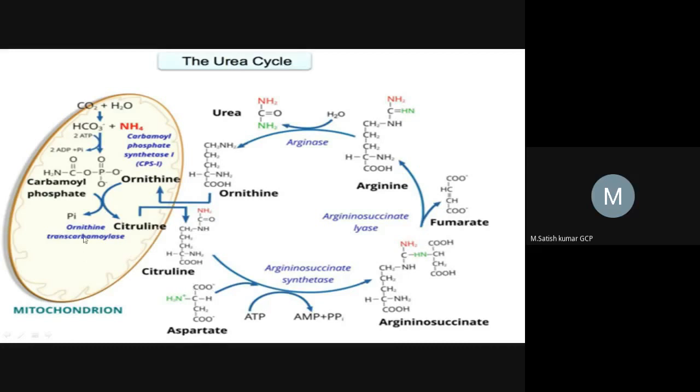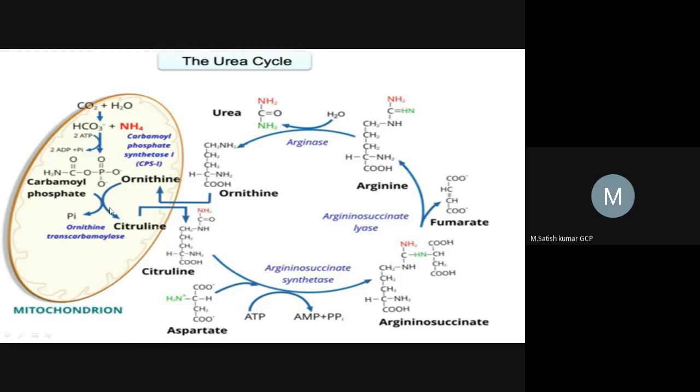Here the enzyme involved is ornithine transcarbamylase. So what is happening here? Simply the transferring of ornithine from the cytosol to the mitochondrial matrix, where it combines with carbamoyl phosphate and forms citrulline.